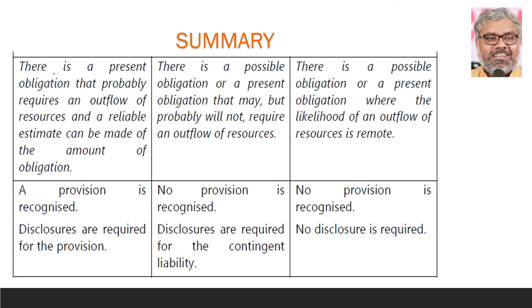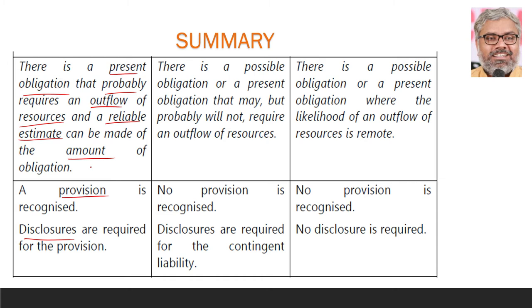Let us say there is a present obligation that probably requires an outflow of resources, and a reliable estimate can be made of the amount of the obligation. So what should we do? Should we create a provision? Yes, a provision is recognized, and disclosures are required for the provision, of course.